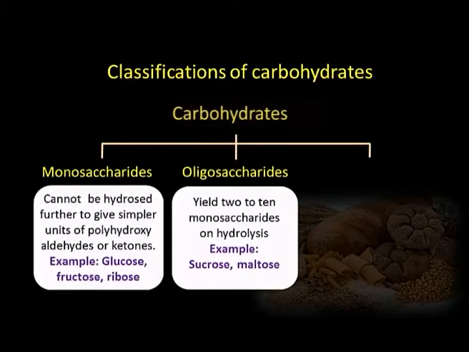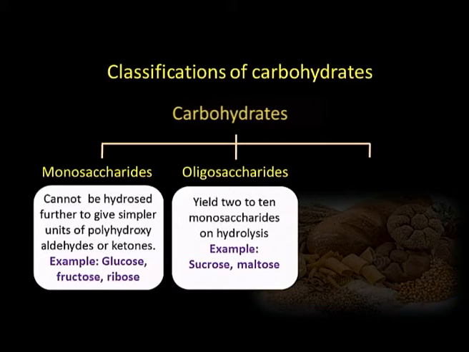Then there are certain other carbohydrates which get hydrolyzed to provide more than one monosaccharide unit. If they provide 2 monosaccharide units, they are called disaccharides. If they provide 3 monosaccharide units, they are called trisaccharides, and up to 10 units they are collectively classified as oligosaccharides.